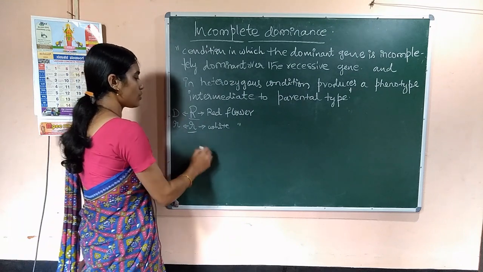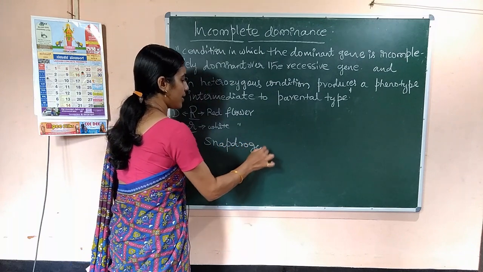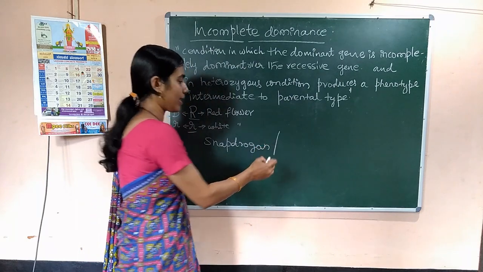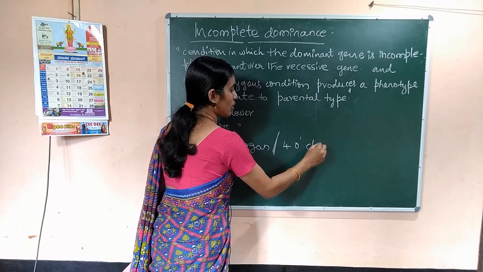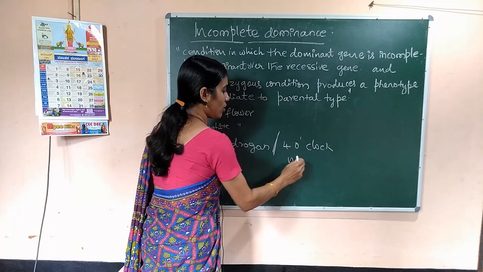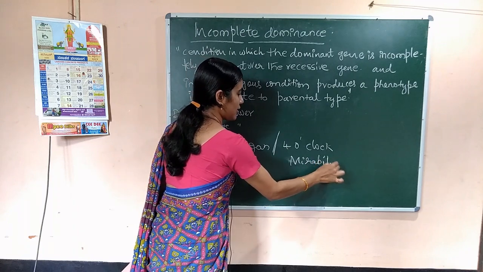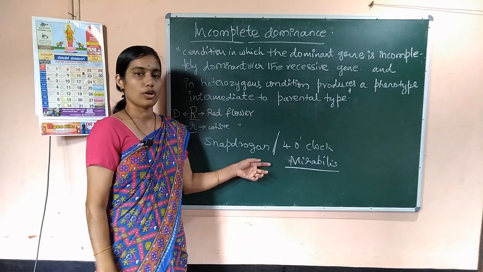But in case of snapdragon, or one more plant that is common, you might know this plant, called the 4 o'clock plant or Mirabilis jalapa.